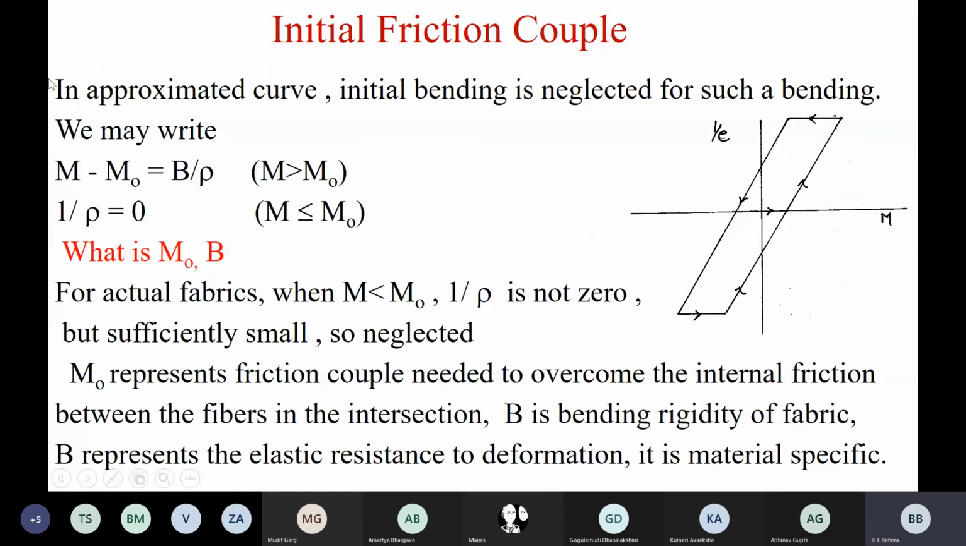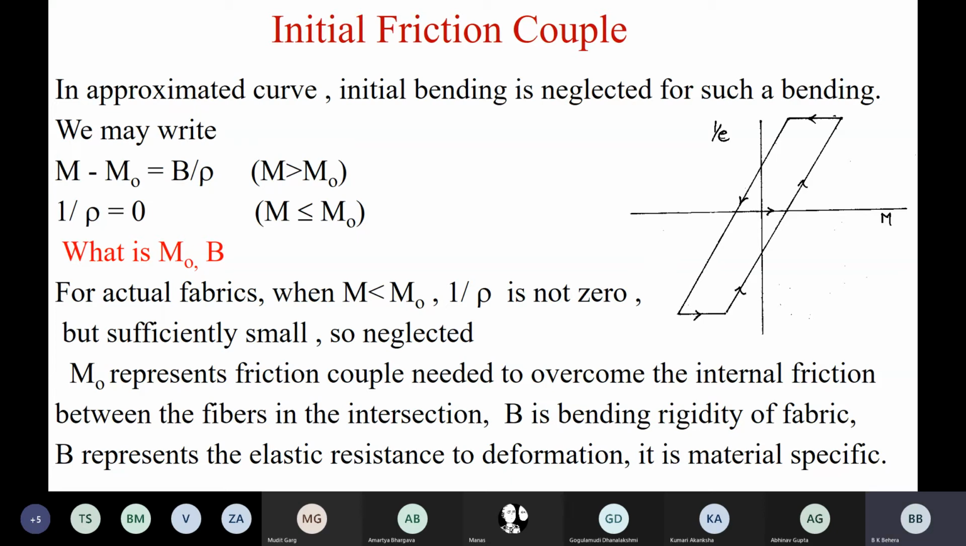But what is mentioned here is, instead of M, M minus M naught is equal to B upon rho, as long as M is greater than M naught, and 1 upon rho is equal to 0 when M is less than or equal to M naught. Try to understand this. This is very, very important, and you must understand. Without understanding this, you cannot understand further mechanics of fabric in textile.